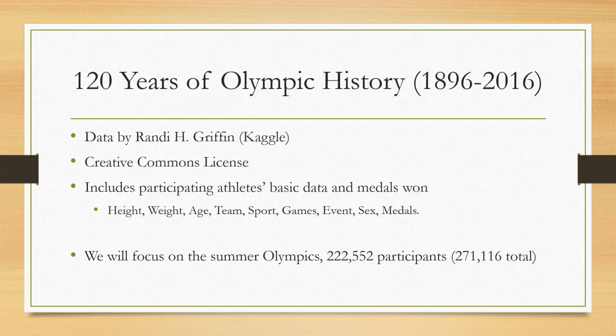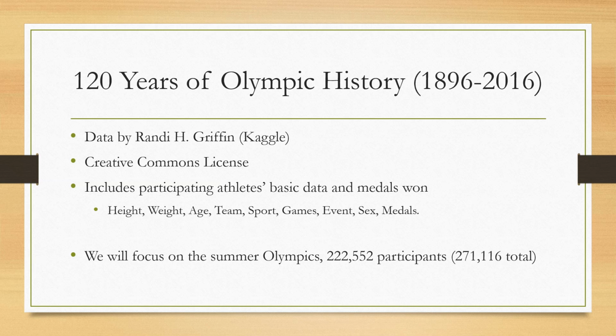The dataset that I will be using is called 120 Years of Olympic History. It was uploaded by Randy H. Griffin to Kaggle, and it has a Creative Commons license. It includes all the basic information on all the athletes that have ever participated in the Olympics, as well as whether they won a medal or not, and which type of medal, if any. We will focus only on the Summer Olympics, since the Winter Olympics were introduced much later.